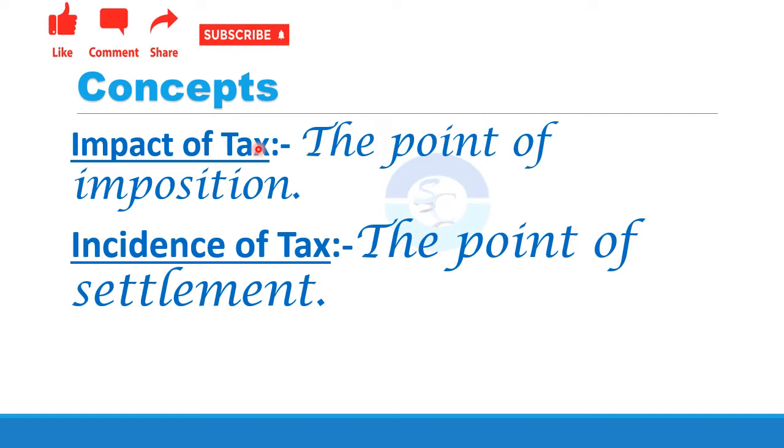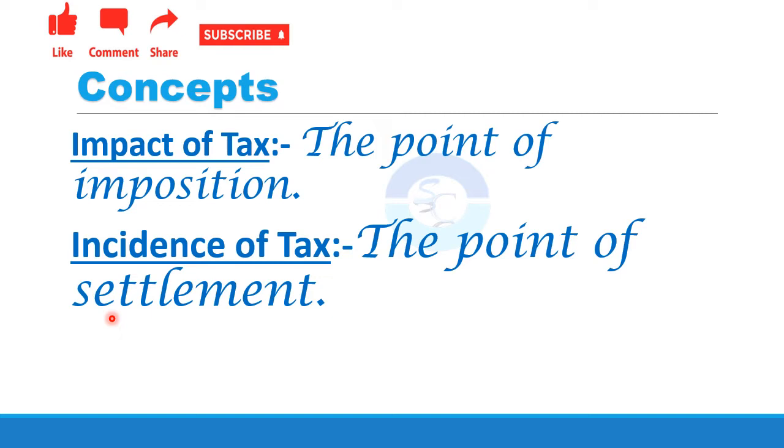Who is liable to pay the tax, but he is not actually paying the tax. He is shifting this burden to the other person. So that other person is considered to be the incidence of tax, the point of settlement. The one who pays the final settlement is considered to be the incidence of tax.